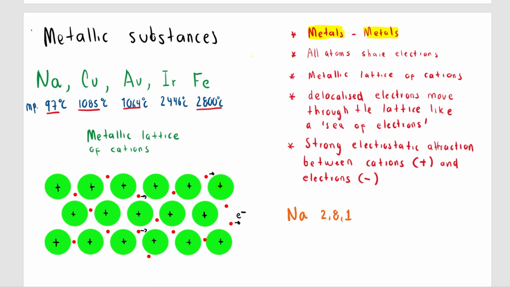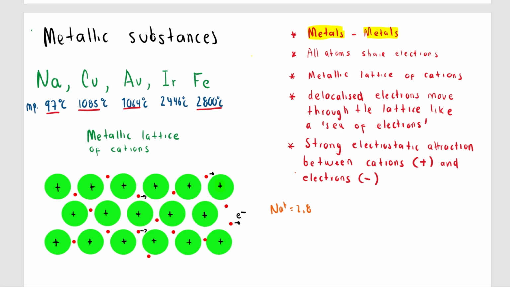So they all want to get rid of this electron, but they cannot steal electrons from each other. They cannot share electrons between them. So the only chance that they have is just to give out that electron and forget about it. When they do that, the sodium ions will have 2,8.